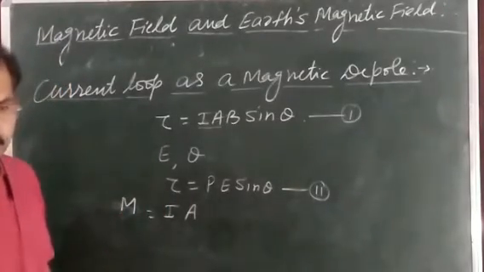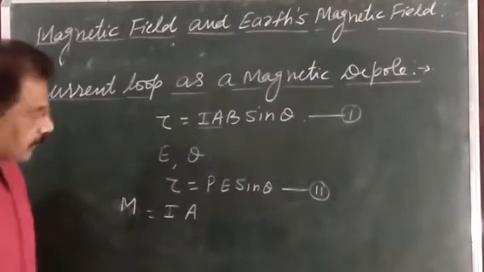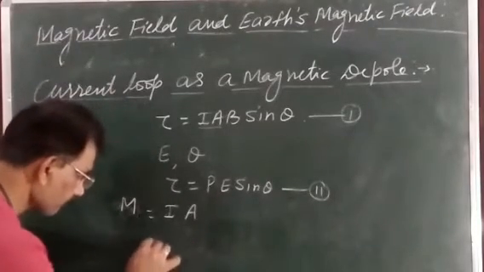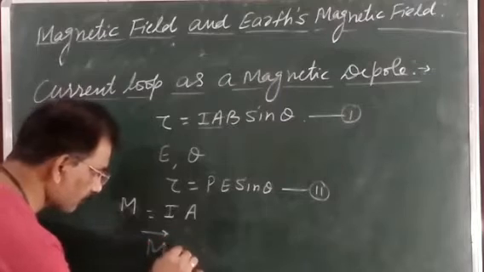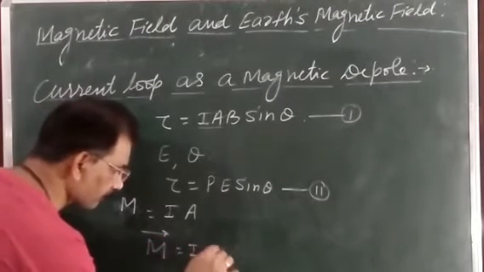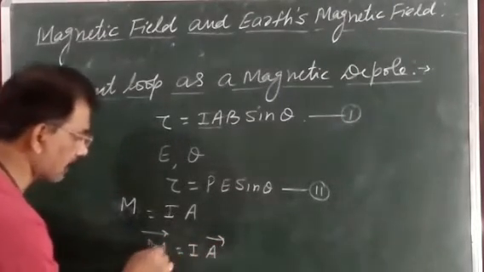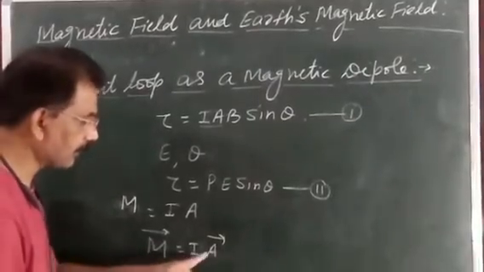And also in vector form we can write the magnetic dipole moment M is equal to I into A.